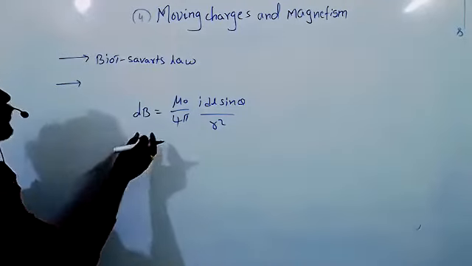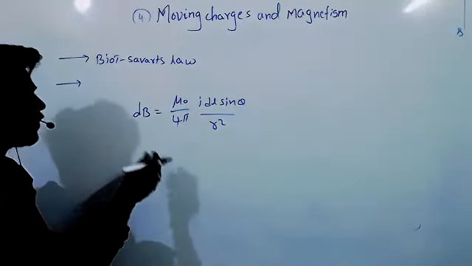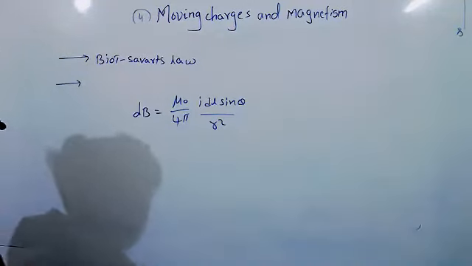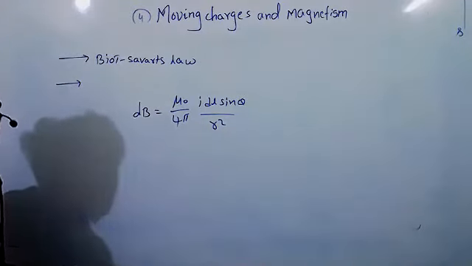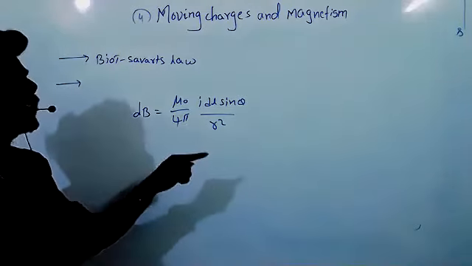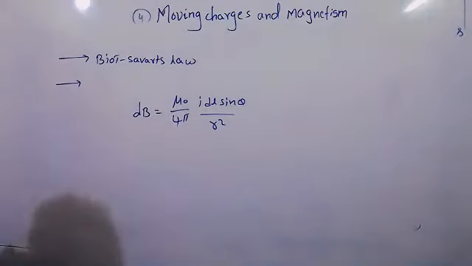It is applicable for only small elements. But once you calculate the small elements, if you add all the small elements, you can get the entire wire. So it is applicable for only small elements, and it is used to find the magnetic field produced by the current carrying wire. Clear?